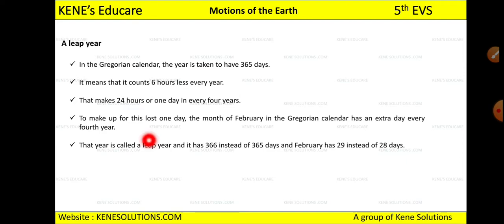Okay, and to make up for this lost 1 day, the month of February in the Gregorian calendar has an extra day every 4th year. So after every 4 years there will be one extra day which will cover the 6 hours of these 4 years respectively. Okay, and that year is called a leap year. It has 366 days instead of 365 days, and February has 29 instead of 28 days. When it has 366 days, it means the number of days in the month of February will increase to 29.